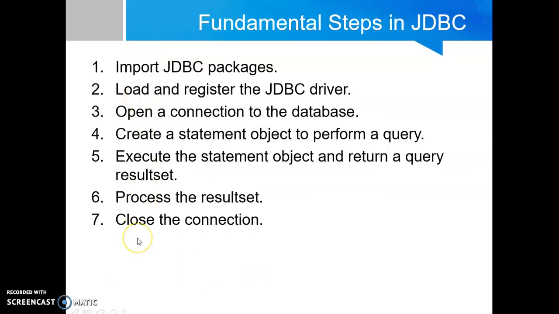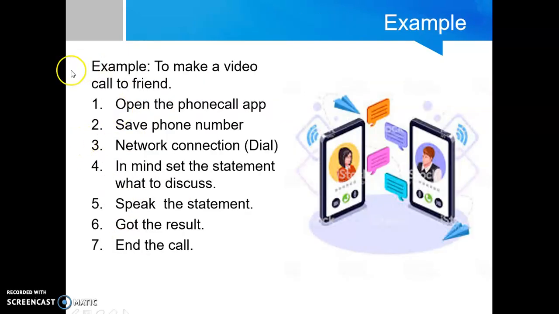These are the 7 steps, and for a better understanding of these steps, I have given one example: if you want to make a video call to your friend, then you need to follow these steps. You need to open the phone app, then save the number of your friend in your phone, then set up the network. The fourth step is to set your mind on what you want to discuss with your friend. Step 5 is to talk with your friend about whatever you want to discuss. Step 6 is to get the result, and step 7 is to end the call.